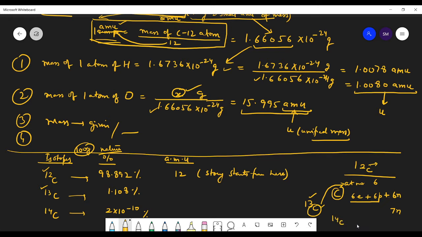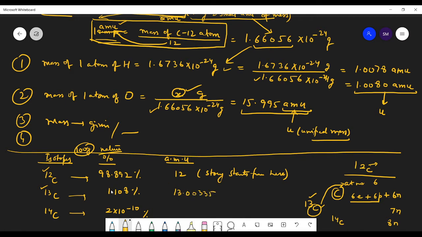And what is carbon-14? In carbon-14, we have 8 neutrons. Is this clear? So the mass of carbon-13 will be more, and that is why its mass in AMU is different.